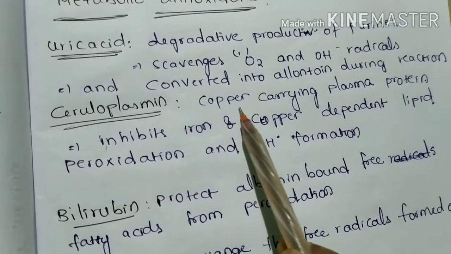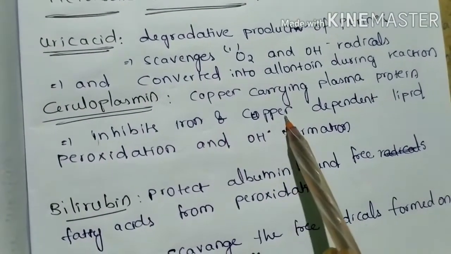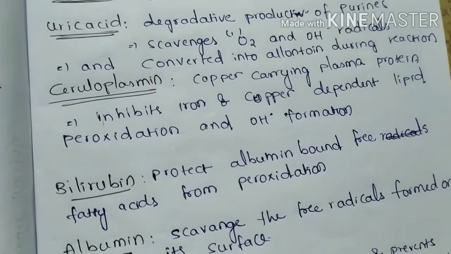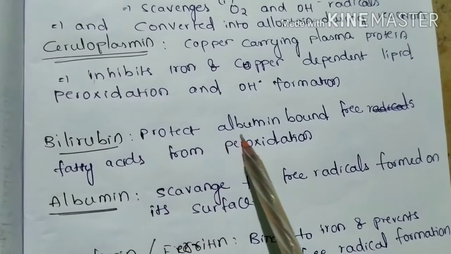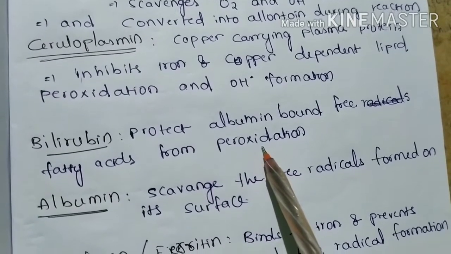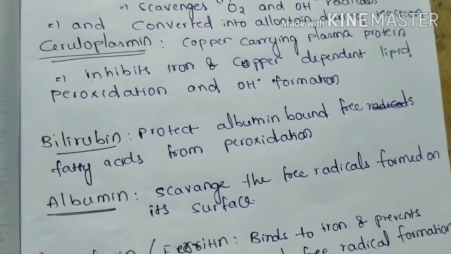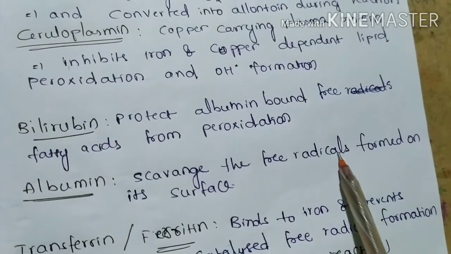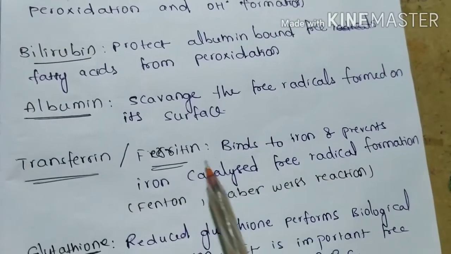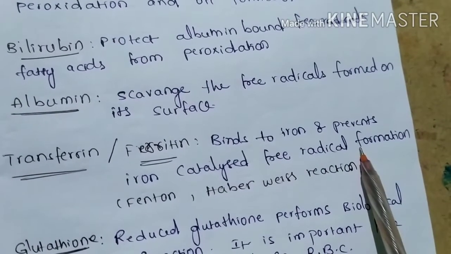Ceruloplasmin is a copper carrying plasma protein and inhibits iron and copper dependent lipid peroxidation and hydroxyl formation. Bilirubin protects albumin bound free fatty acids from peroxidation, and it is a degradative product of heme metabolism. Albumin scavenges the free radicals formed on its surface. Transferrin and ferritin bind to iron and prevent iron catalyzed free radical formation.